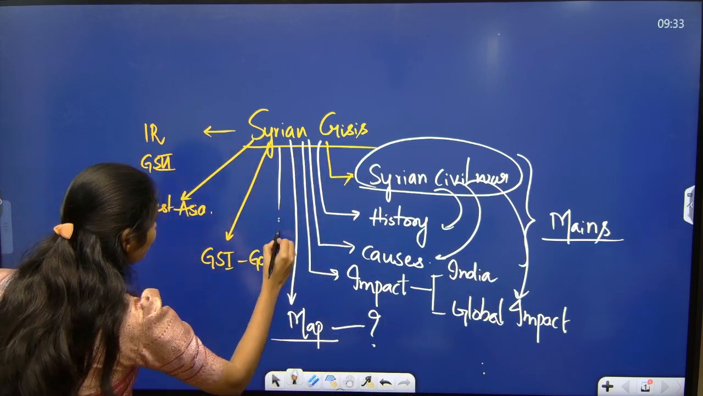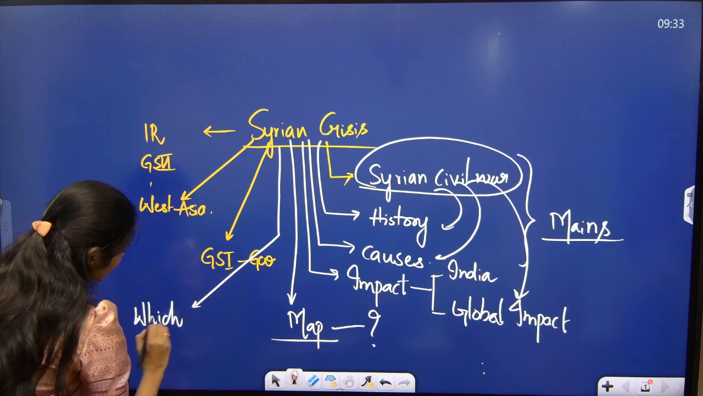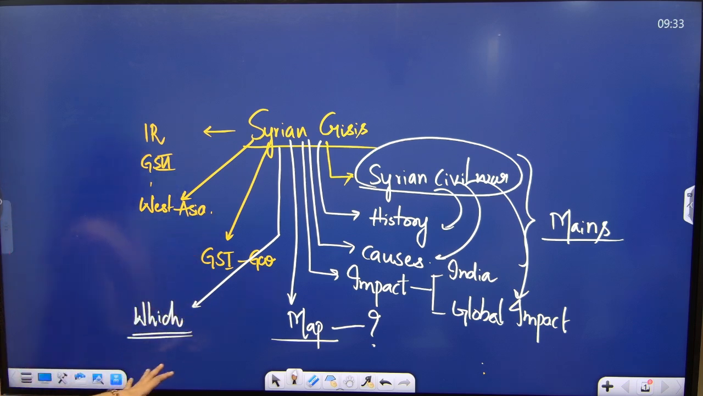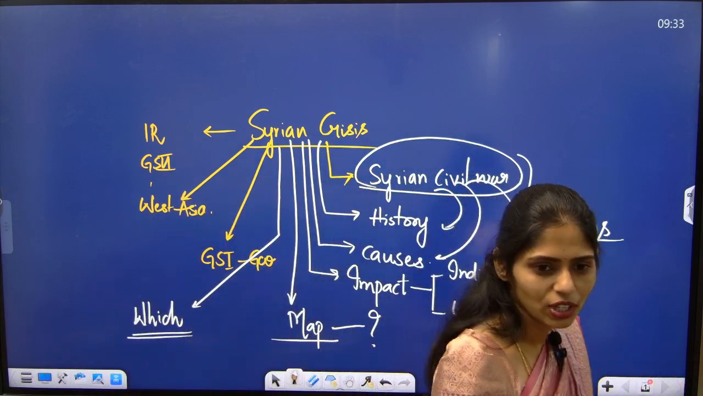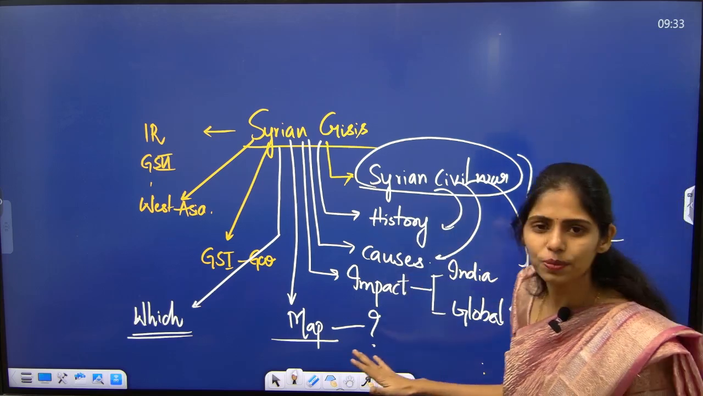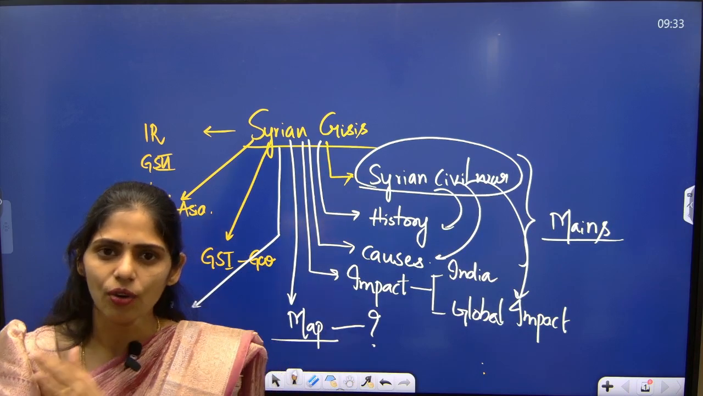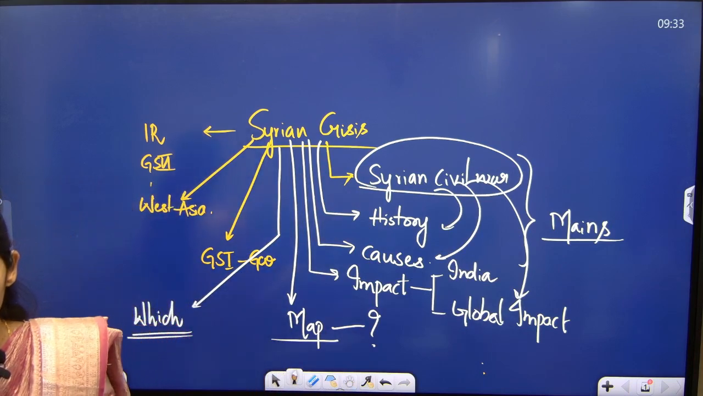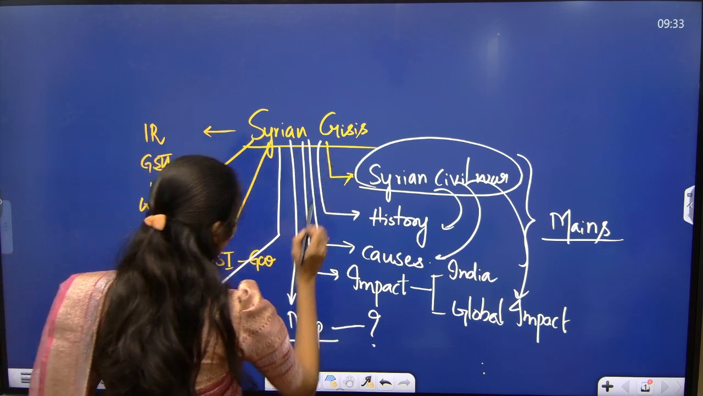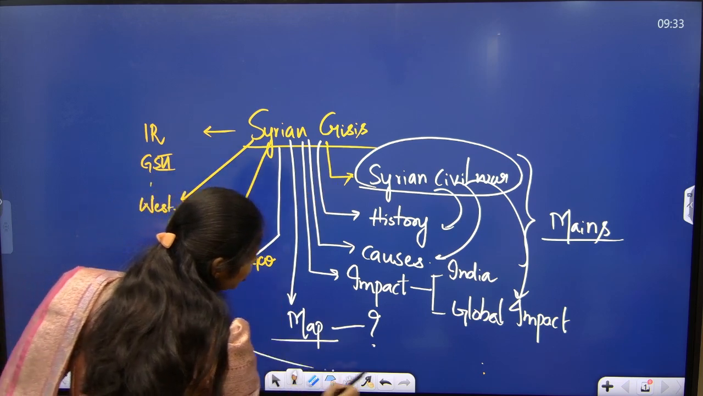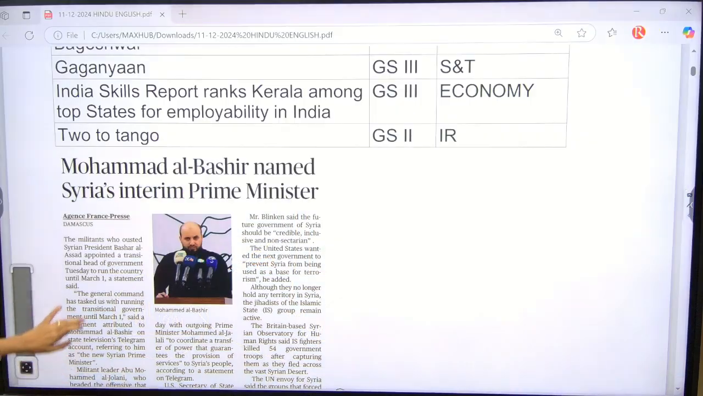Even you have to focus on which countries are involved in this Syrian civil war. Apart from Syria, which countries are influencing this? Which countries are giving support to the rebel groups working in Syria? You have to know how countries are interconnected regarding what is happening in a country. If you know which countries are supporting, you can easily understand the global impact.